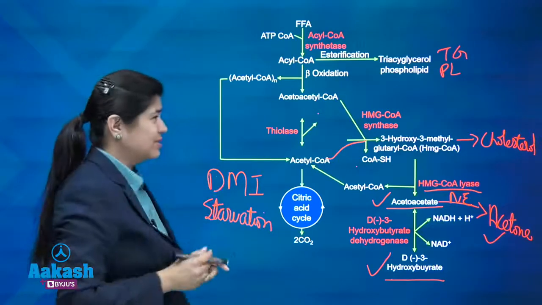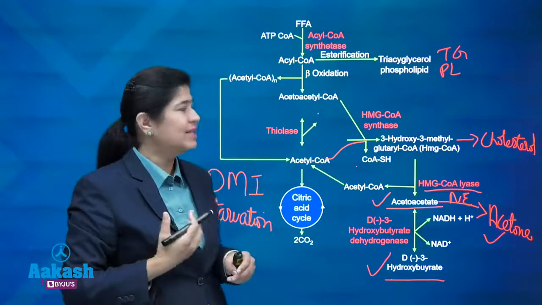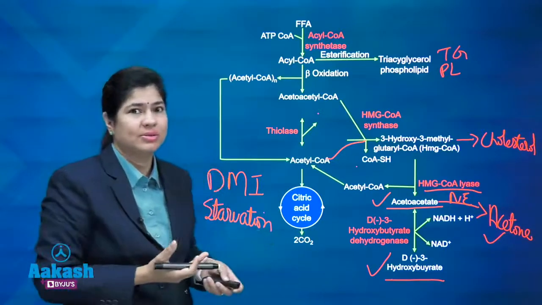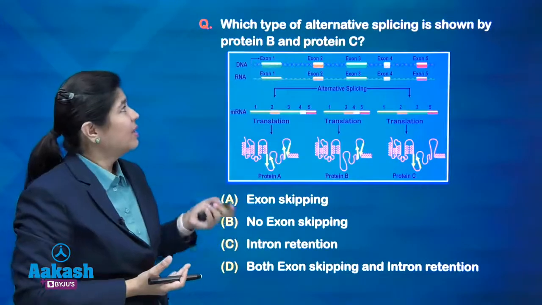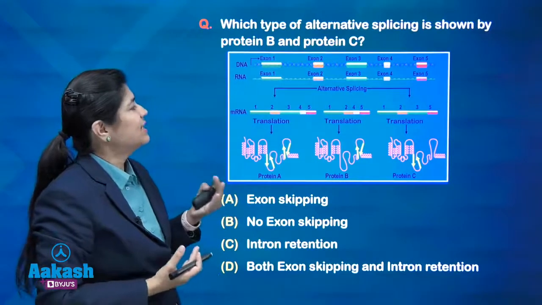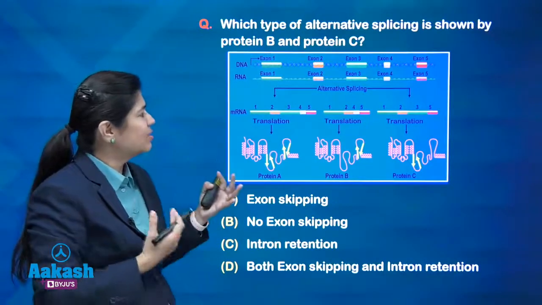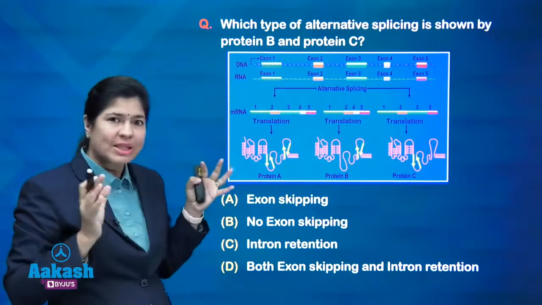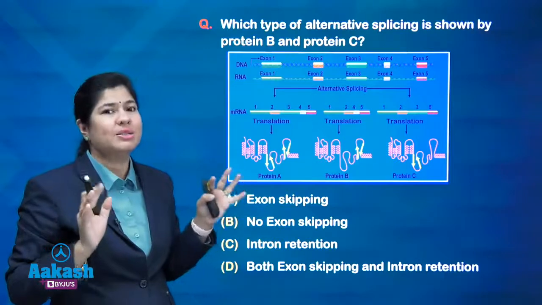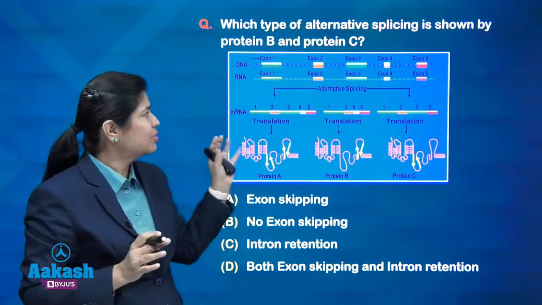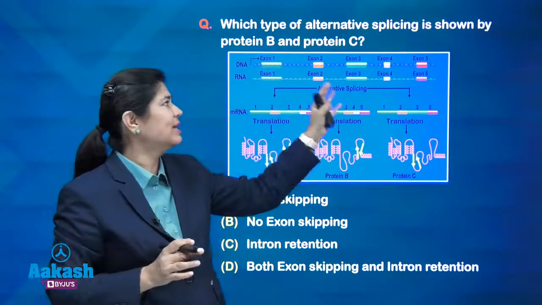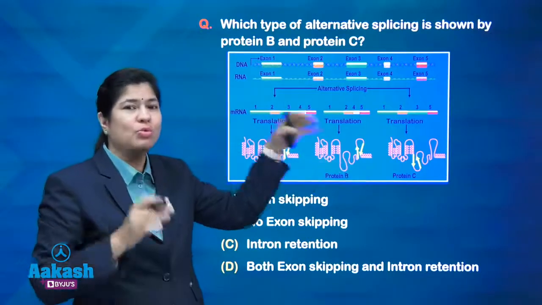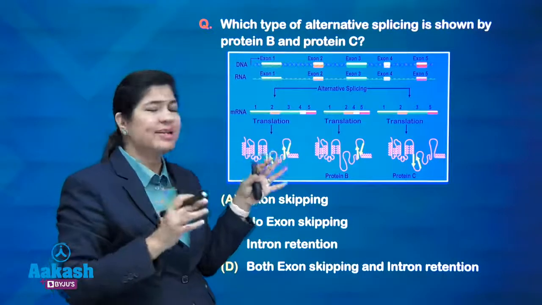Okay. So, the questions were not very difficult, we just need to know the basic things and we could have come to the answers. Okay. One more question was on alternative splicing. Again, I could not come up with the proper question and options, but something definitely was asked about RNA splicing because the figure was showing exons and introns, and they were giving different kinds of protein. So, what you need to understand here is RNA splicing.